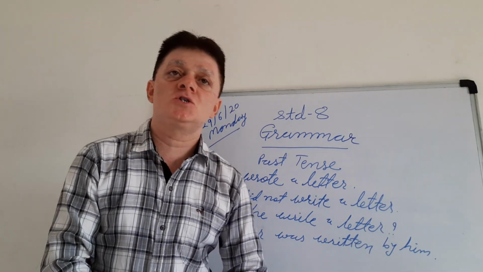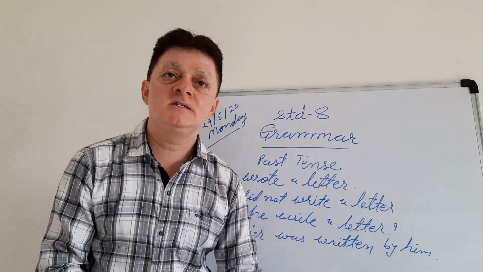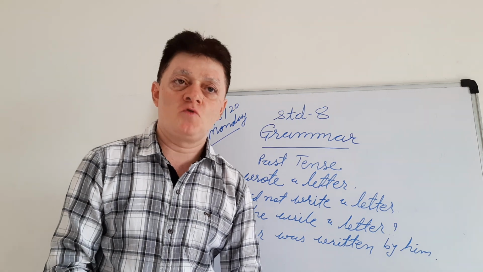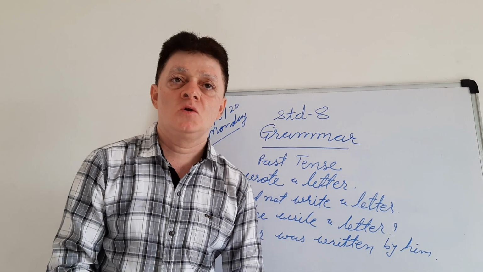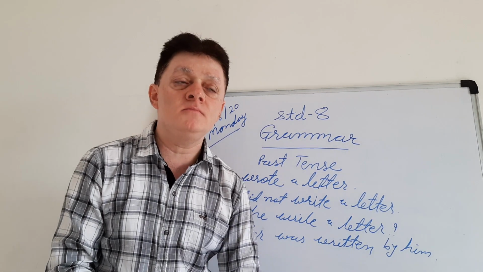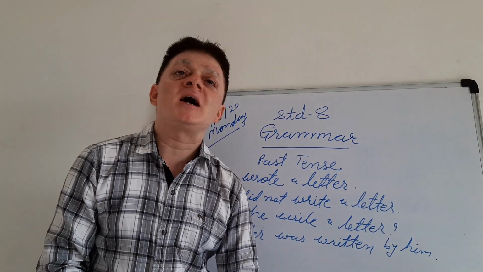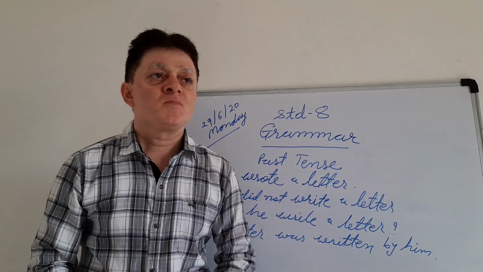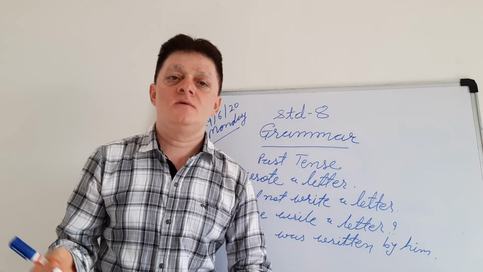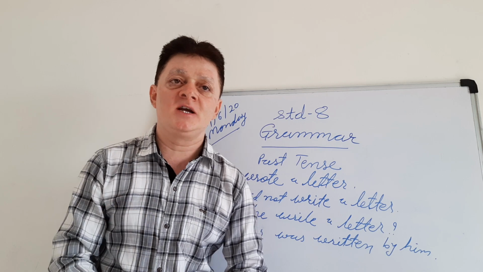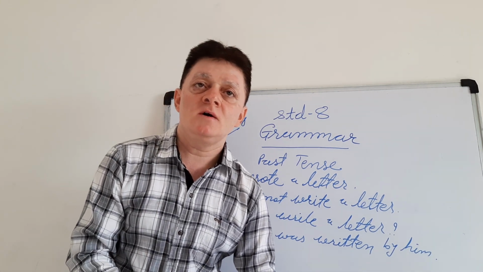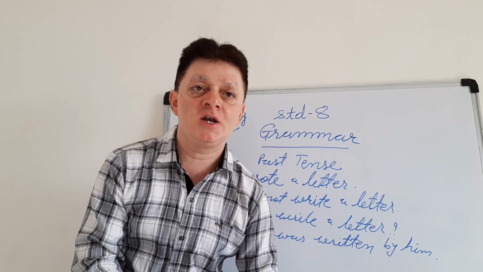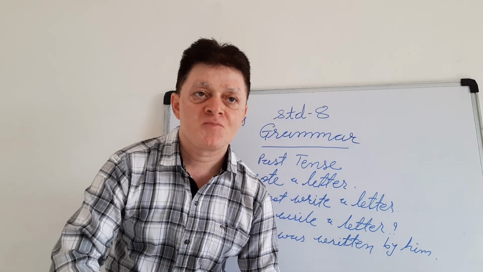In previous chapters, you have studied the tenses in present tense. Present tense is what we use for habitual actions and for talking about the present time. Similarly, past events are described in the past tense. Whenever something happened previously, before some day or some time, you use the past tense. Simple past tense means you can describe your past event with the help of this tense.